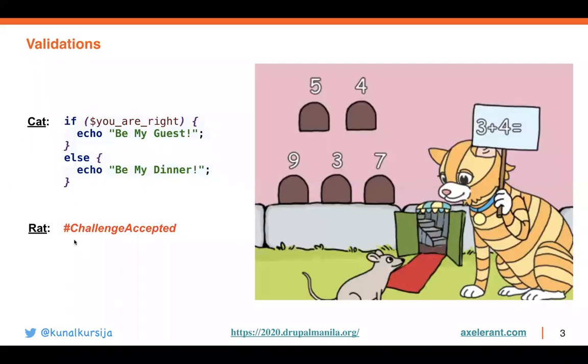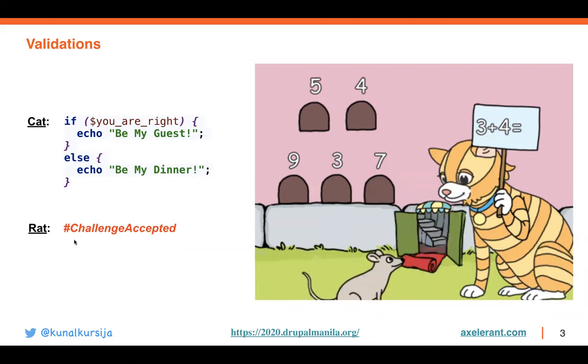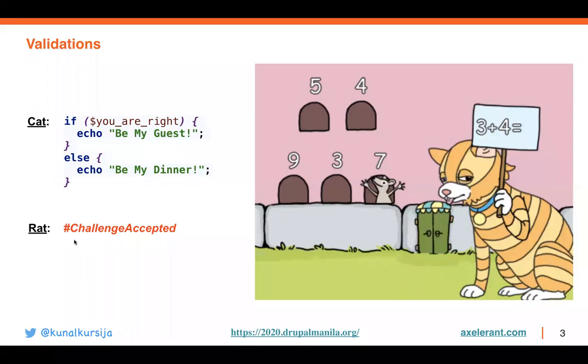Validations. Validations and forms have been everywhere since the World Wide Web started. From the beginning we have had forms, and because of forms we have validations, which can be at the front end level, and also at the final line of defense, which is your backend.